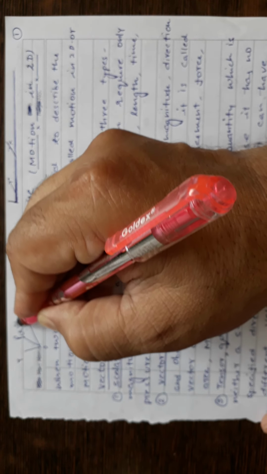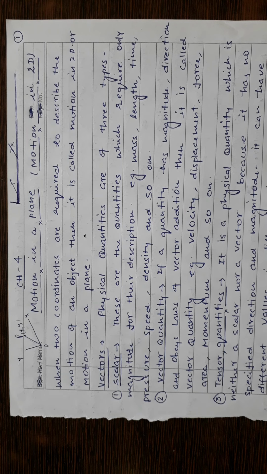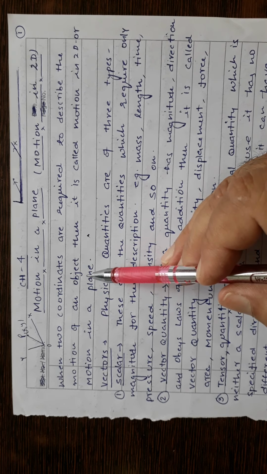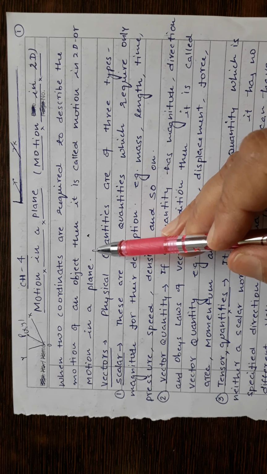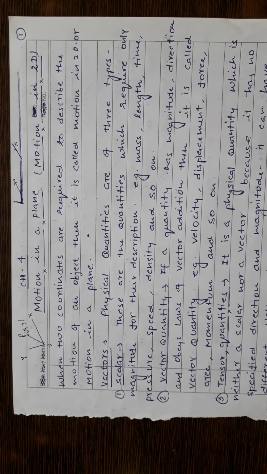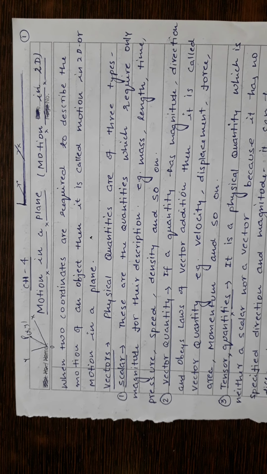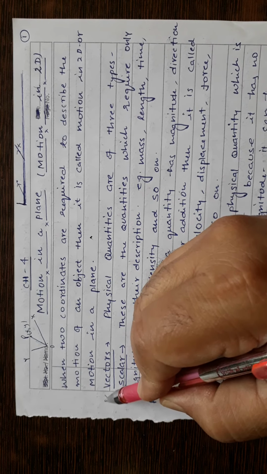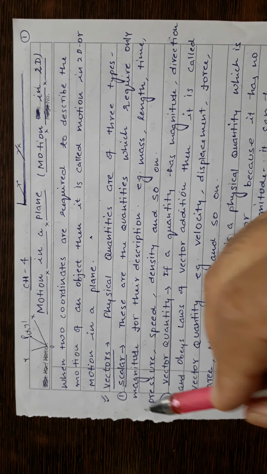So this is the plane in which the body can move in motion in a plane. If the body is moving in a two-dimensional plane, then two coordinates are required to describe the motion of an object. Then it is called motion in 2D, or motion in a plane. Because we need a different kind of mathematics to understand motion in two dimensions, those are vectors. So students, before starting motion in 2D, let me cover this topic, vectors.